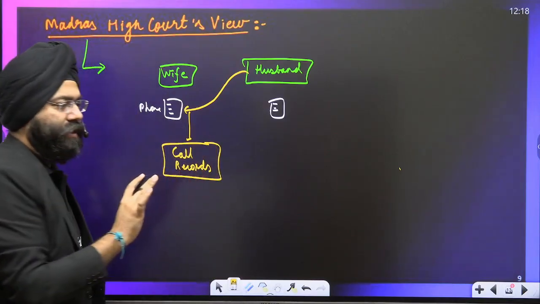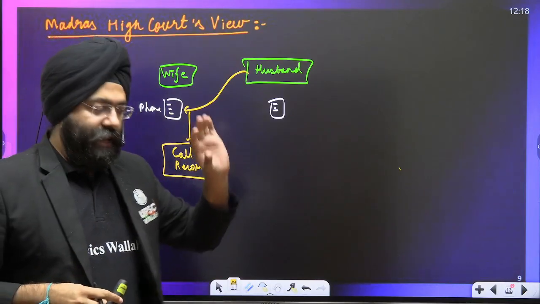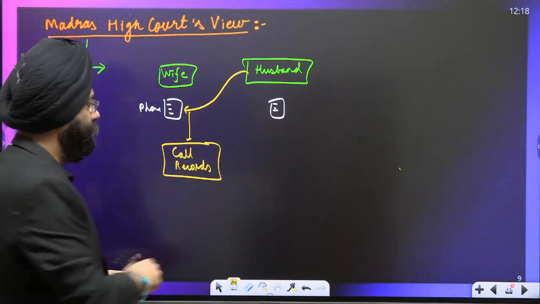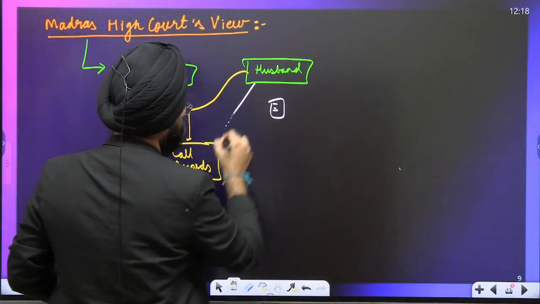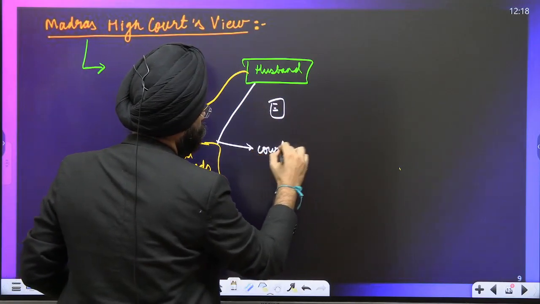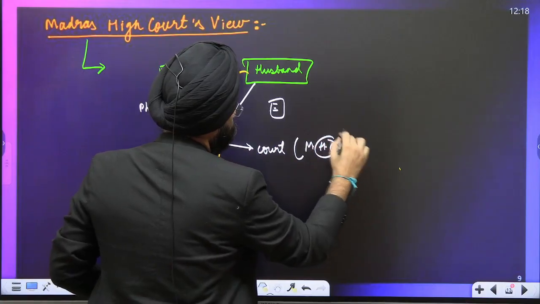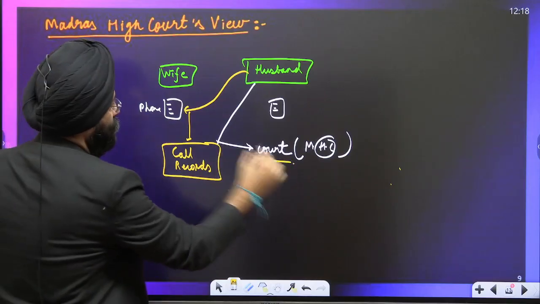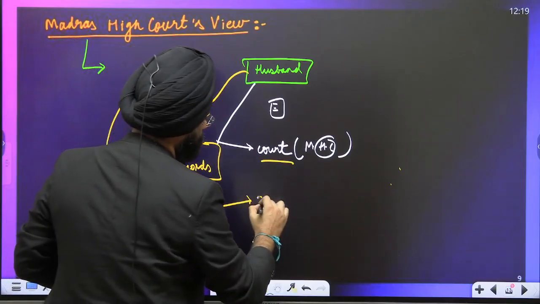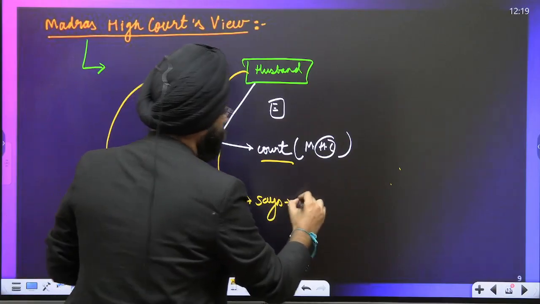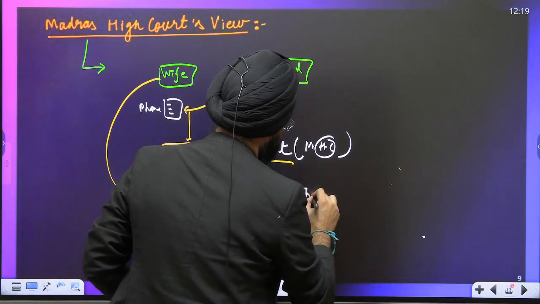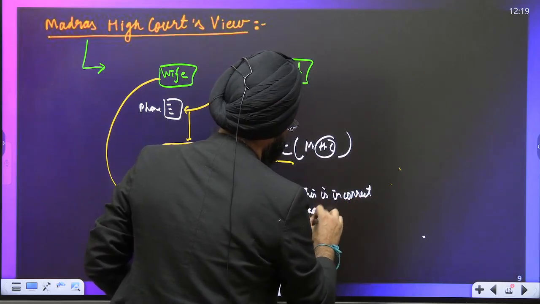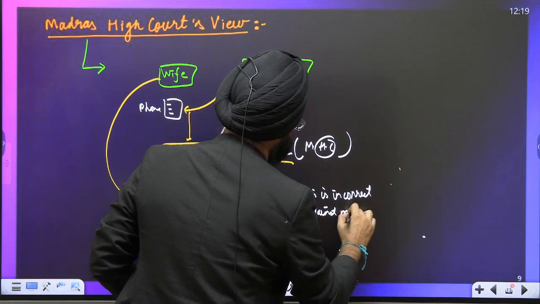From the call records, he got evidence that his wife is having an extramarital affair. Based on this, he went to the court, the Madras High Court. Now in the court, the wife says that this is incorrect and against my privacy.